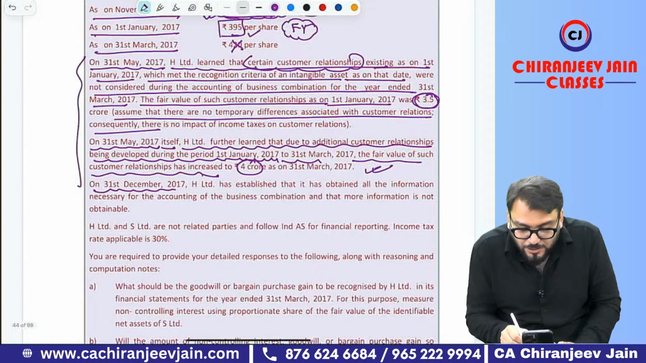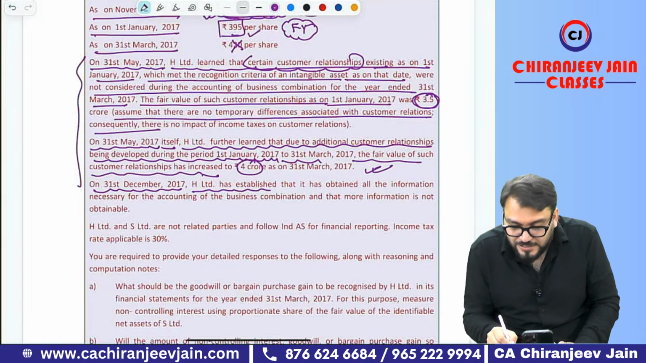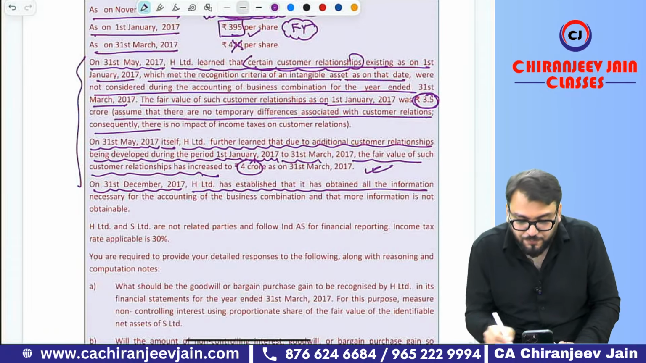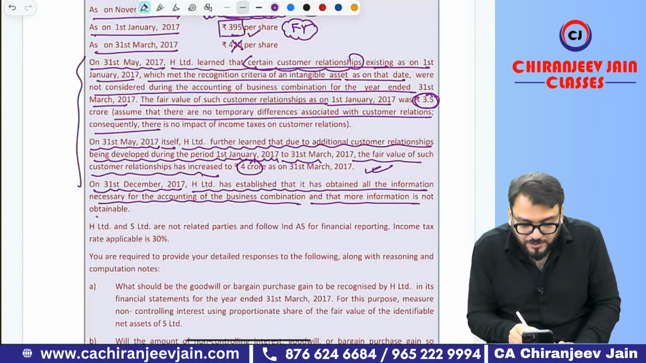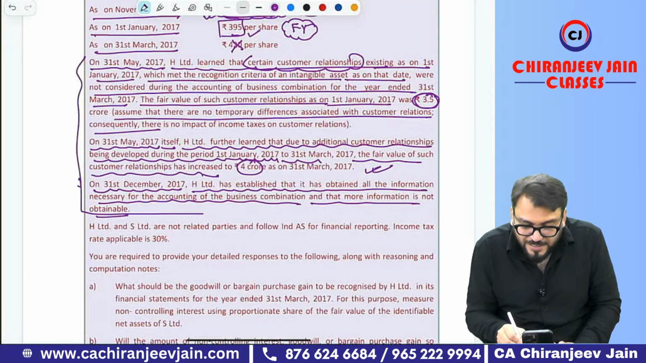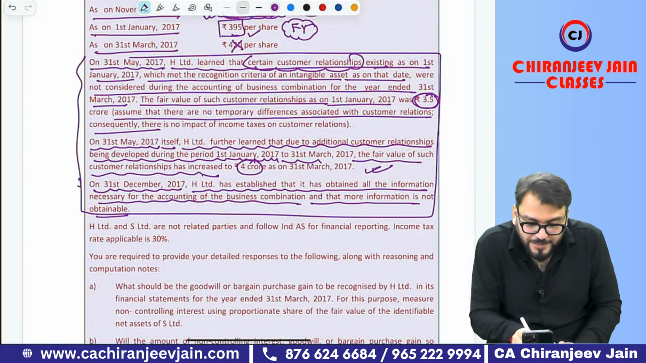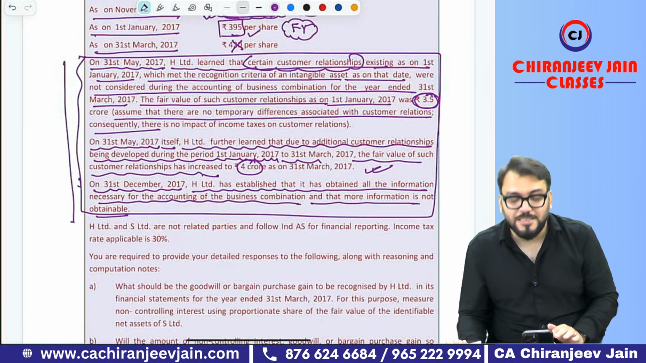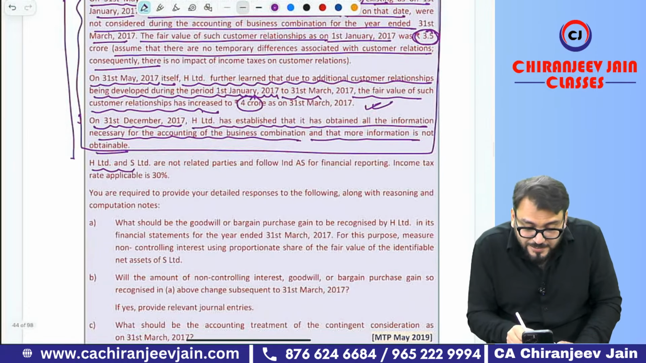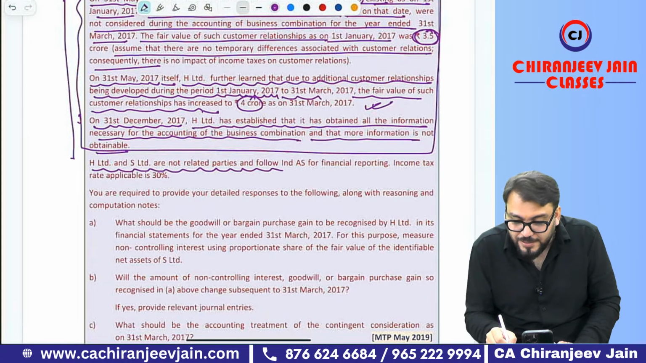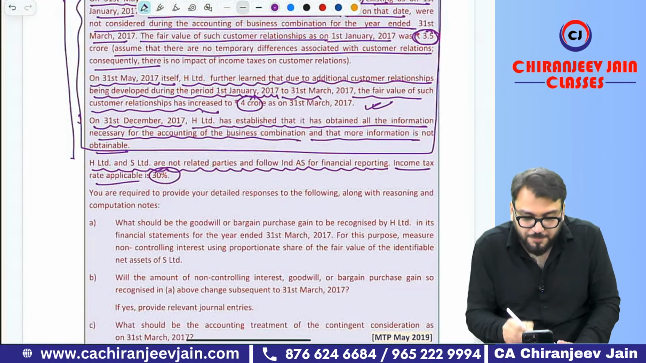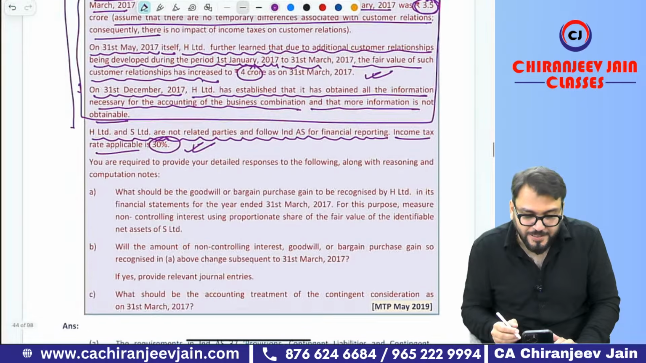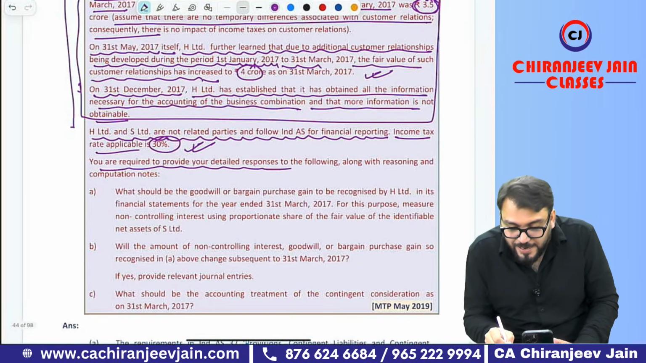On 31st December 2017, H Limited has established that it has obtained all the information necessary for accounting of the business combination, and more information is not obtainable. It means the measurement period will be completed. So this para is related to the measurement period. H Limited and S Limited are not related parties and follow Ind AS for financial reporting. Income tax rate applicable is 30%. This is for DTA and DTL. You are required to provide your detailed response.